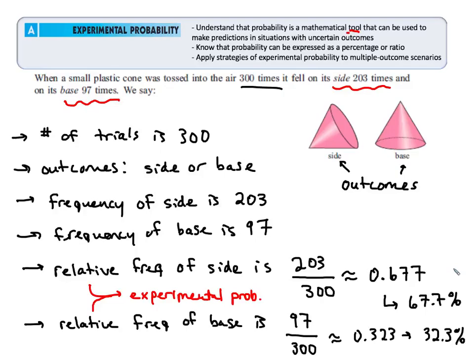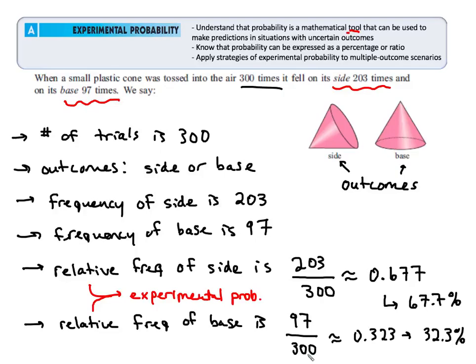You should be aware also that these numbers are going to change the more trials you do. If I continued the experiment and I flipped it 200 more times and it was 500 total, my new experimental probabilities, or my new relative frequencies for these outcomes, would have a 500 in the bottom, because that would be the total number of trials I'm comparing it to.